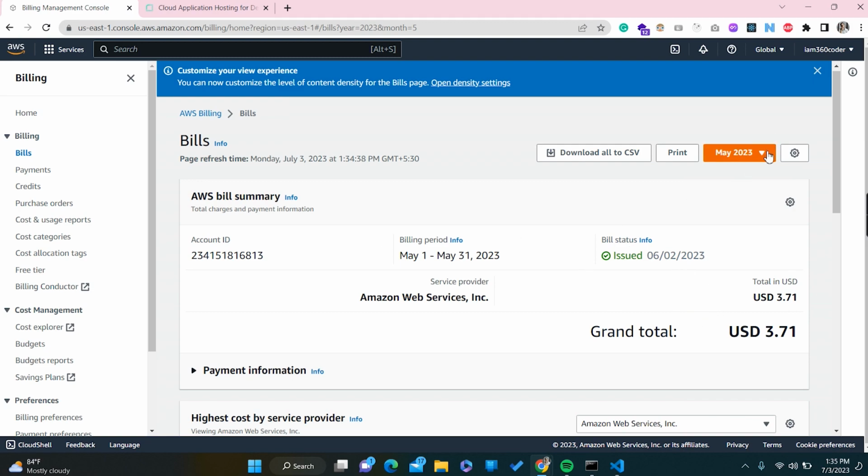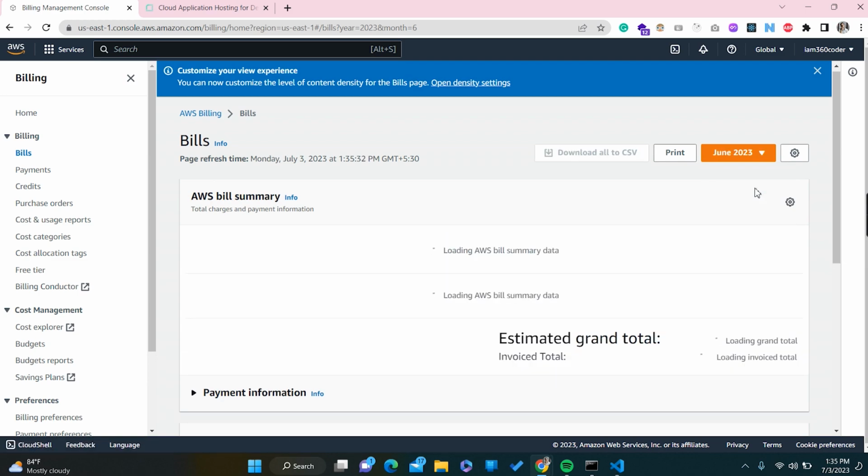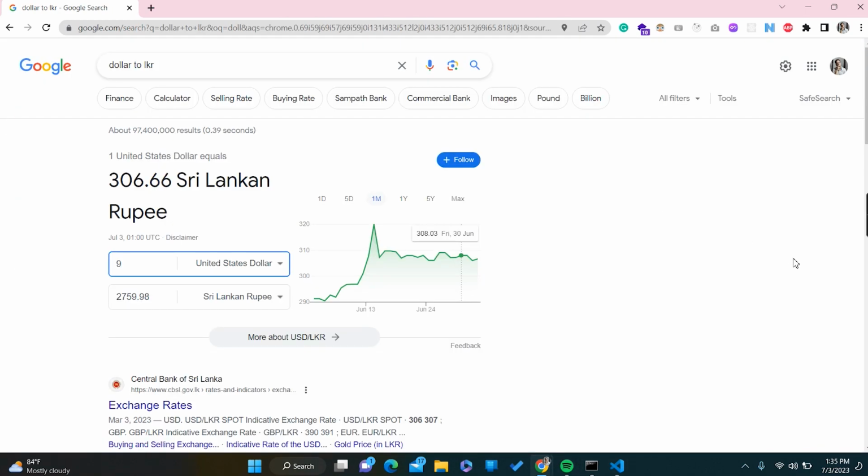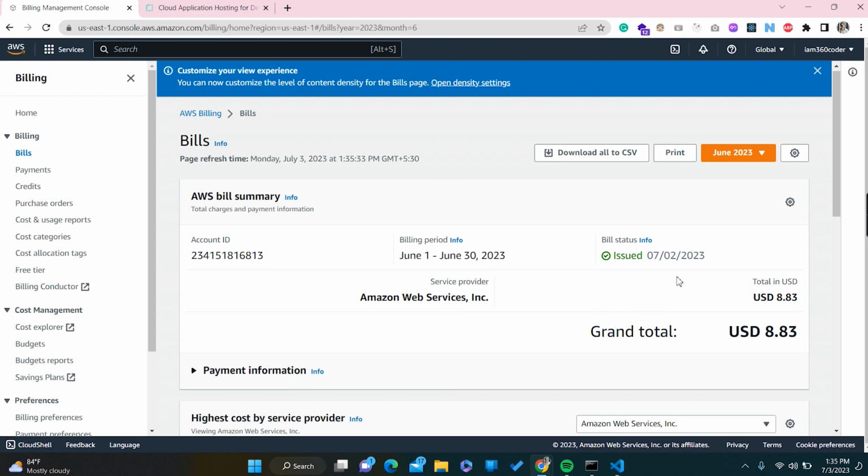After that I got last month's bill details, and I was shocked to see this cost. It's around $8.83. Let's say $9, so 2759 rupees per month I need to pay for this service, because this time I had deactivated. That means not deactivated, but the service is there, but I'm not actively using that particular API URL.